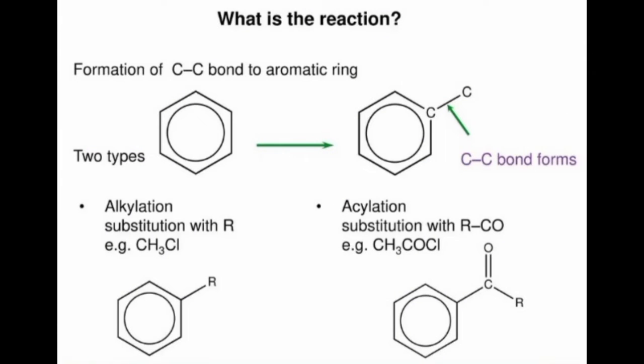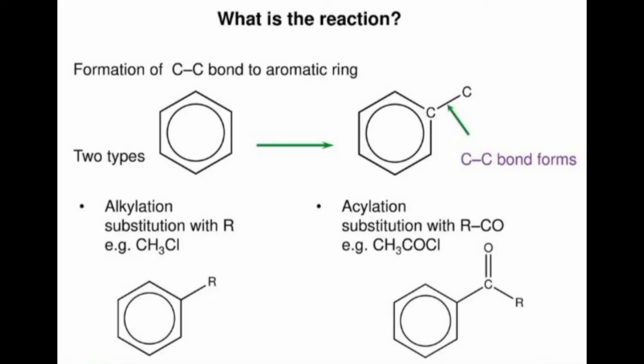Now let us see what is the Friedel-Crafts reaction. It is a reaction in which an aromatic compound undergoes alkylation or acylation. In alkylation, hydrogen from the benzene ring is substituted by an alkyl group, that is R. In acylation, hydrogen of the aromatic ring is substituted by RCO, but the bonding takes place through the carbon of the C double bond O of RCO.